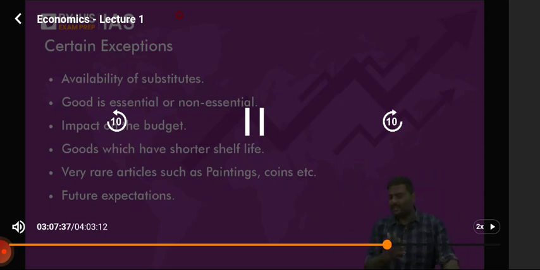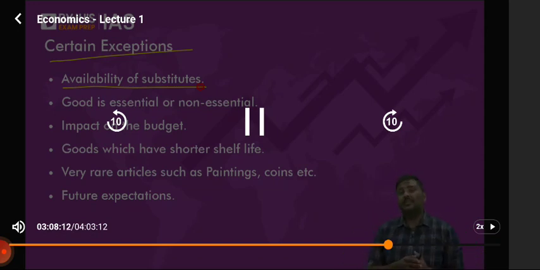Any difficulty? Okay. Now, do the law of supply and demand apply always? Is it universally applicable? Can you observe it every time? Of course not. There are exceptions. One is the availability of substitutes. Now, a simple question to you: if the substitutes are very easily available, what does it mean?